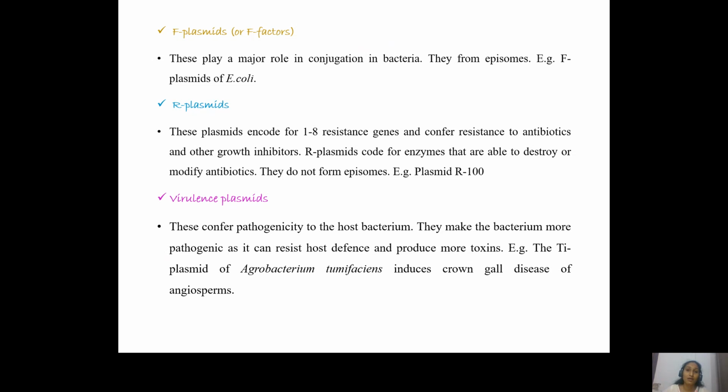And the third group of plasmids are the virulence plasmids. As the name itself says, they give virulence to the bacteria wherever they are present. So the bacteria which contain these virulence plasmids, or VI plasmids, become even more virulent. Even if they enter the body in small numbers, they can cause disease, and they can produce huge amounts of toxins with high toxicity. The TI plasmid of Agrobacterium tumefaciens is a very good example of a virulence plasmid, as it causes the crown gall disease of angiosperms.